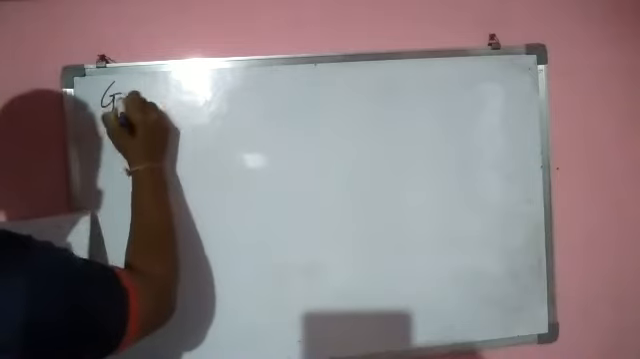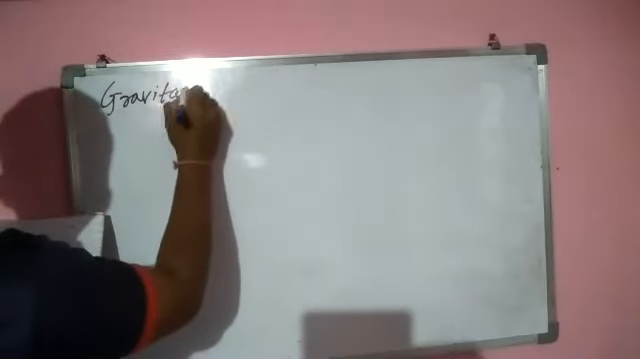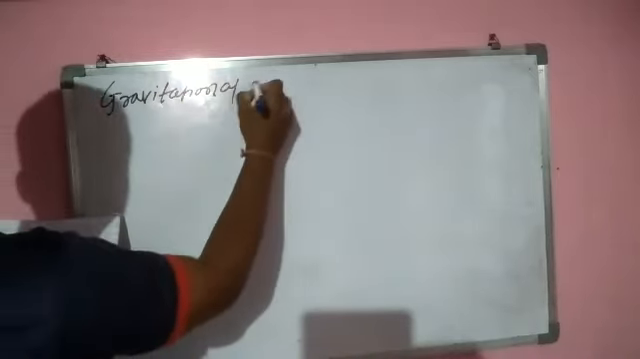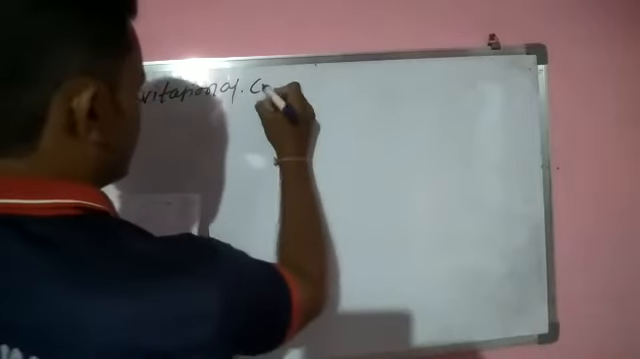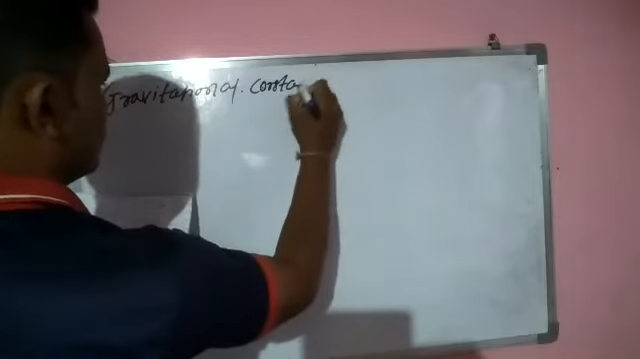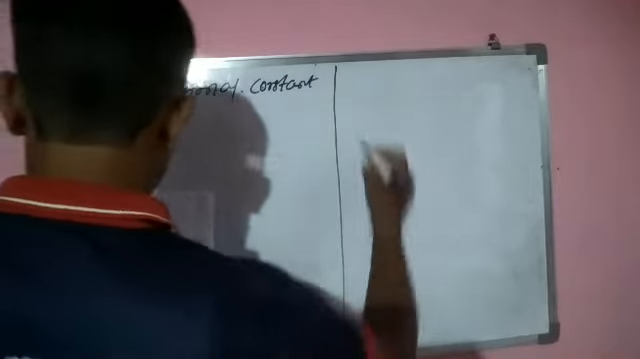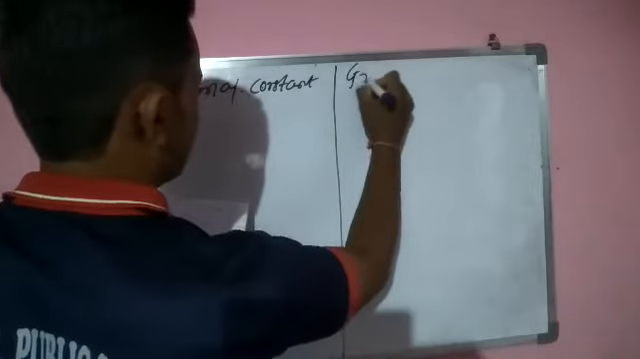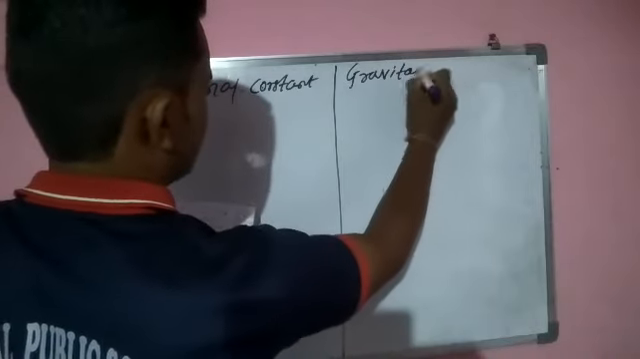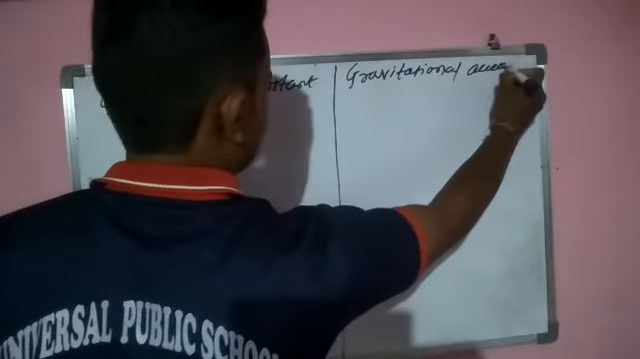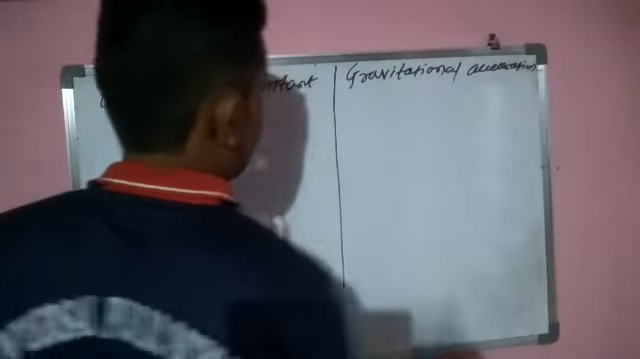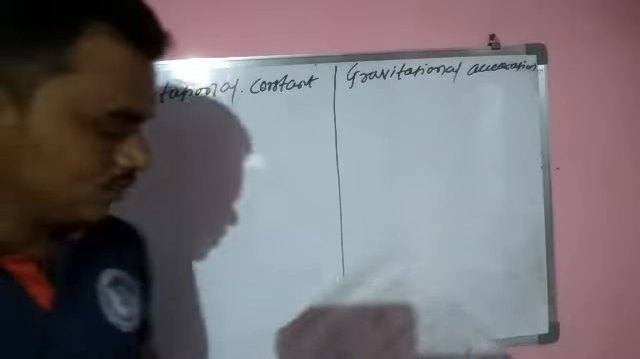Now see, first one is gravitational constant. We make 2 columns. Gravitational constant and gravitational acceleration. Now see the difference between these two.